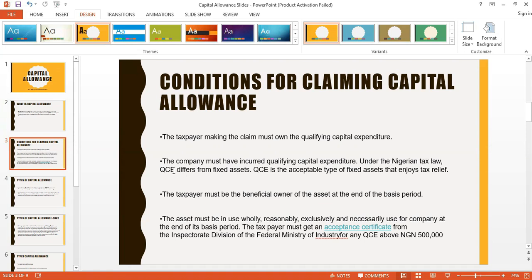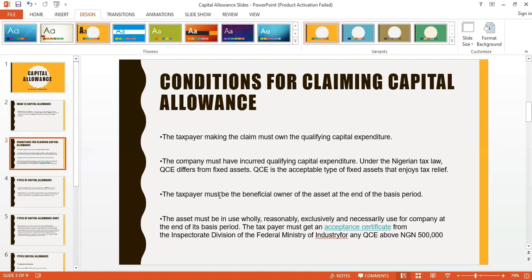Qualifying capital expenditure differs from fixed assets. Qualifying capital expenditure is the acceptable type of fixed asset that enjoys tax relief. So basically, you must have incurred that qualifying capital expenditure. That means that you spent money to acquire it. And I said it's different from fixed asset.